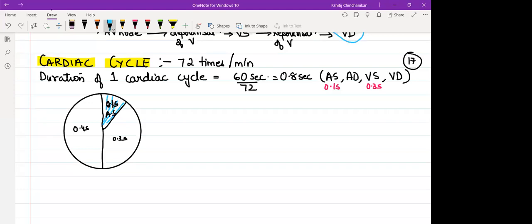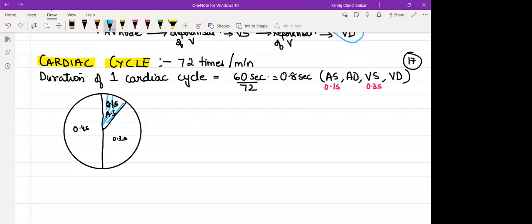So if I ask you now, listen carefully. For how much time do atria relax before they undergo another atrial systole? For how much time are atria relaxing? Very correct. Yes, guys.